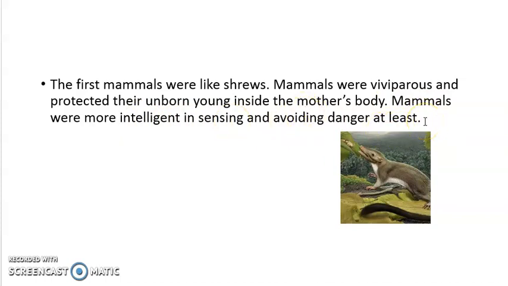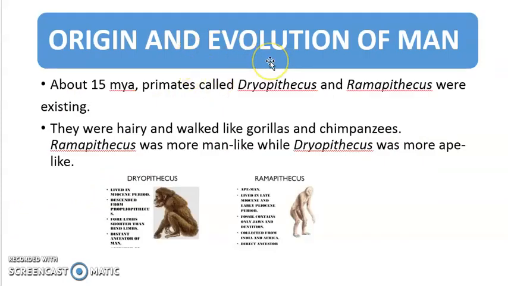So after the extinction of dinosaurs, mammals became the dominating species on Earth. Now we'll talk about the origin and evolution of man. About 15 million years ago, primates called Dryopithecus and Ramapithecus were existing on Earth. If you see the picture, this is Dryopithecus, this is Ramapithecus.